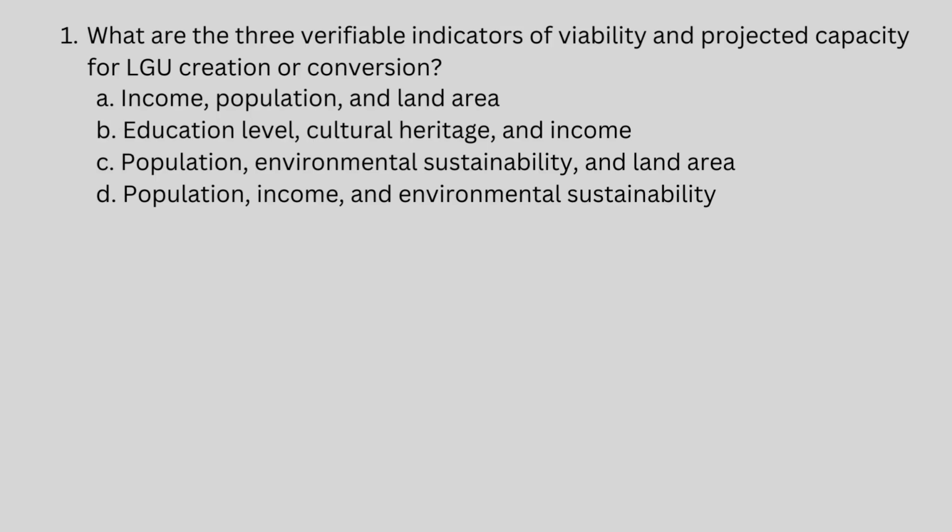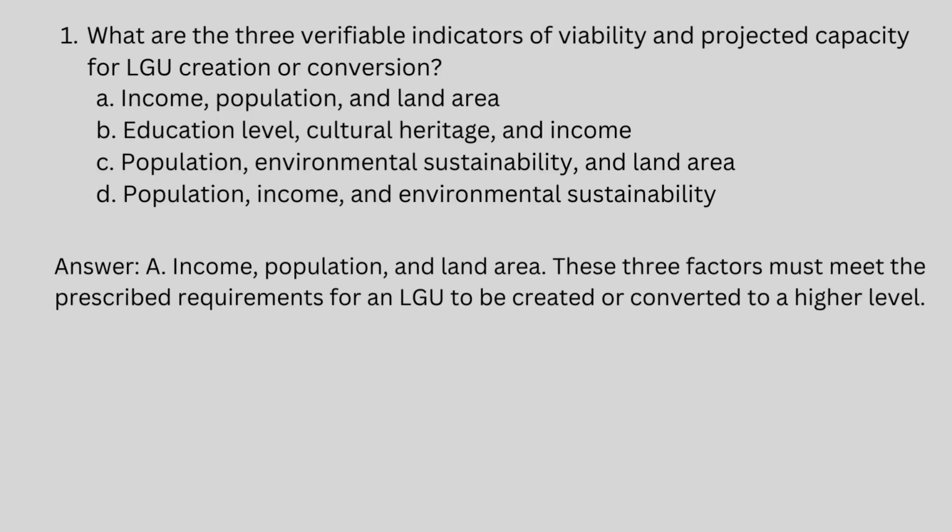D. Population, income, and environmental sustainability. Answer, letter A, income, population, and land area. These three factors must meet the prescribed requirements for an LGU to be created or converted to a higher level.